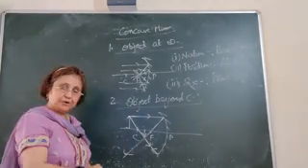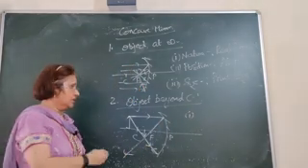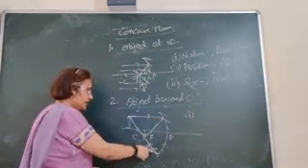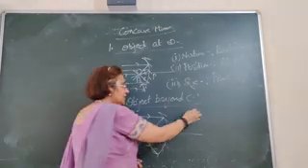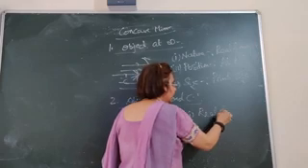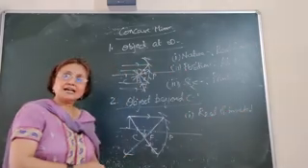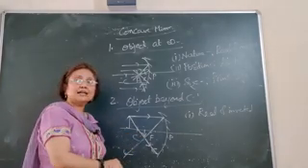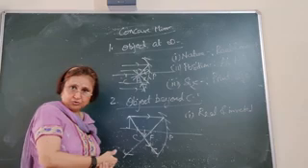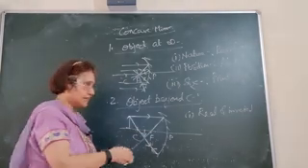Again, the 3 points we have to discuss. The first is the nature of the image. Here also we see that the reflected rays are actually meeting at a point. So the image is real and inverted. Whenever the reflected rays actually meet, the image is real. And here in the figure also you can see that the image is upside down. So the image is inverted. It is formed below the principal axis.